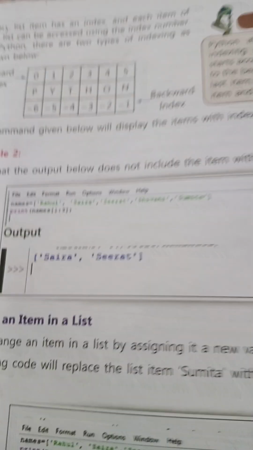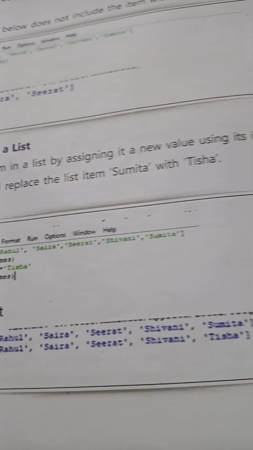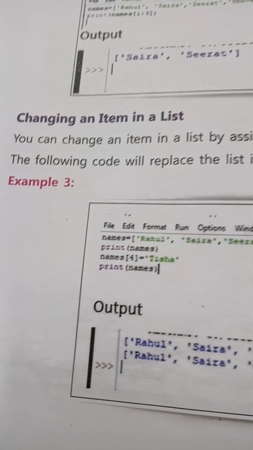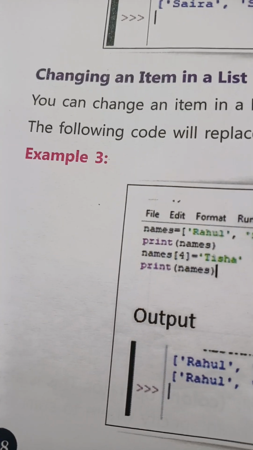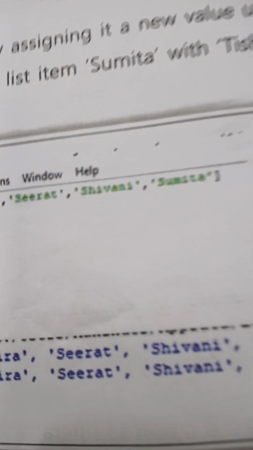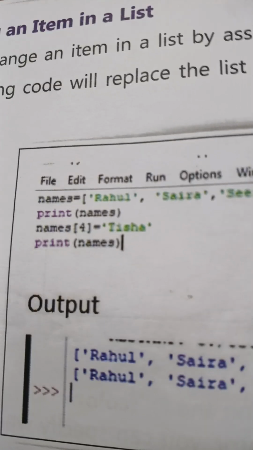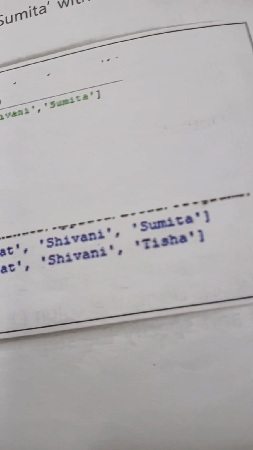These two will come. Changing an item in a list. You can change an item in a list by assigning it a new value using its index. The following code will replace the list item Sumita with Tisa. So, example 3: names is equal to Rahul, Saira, Sirat, Sivani, Sumita. Print names. So it will be printed, and names[4] = Tisa. Print names. So the output will come: Rahul, Saira, Sirat, Sivani, Sumita. Then Rahul, Saira, Sirat, Sivani, Tisa.